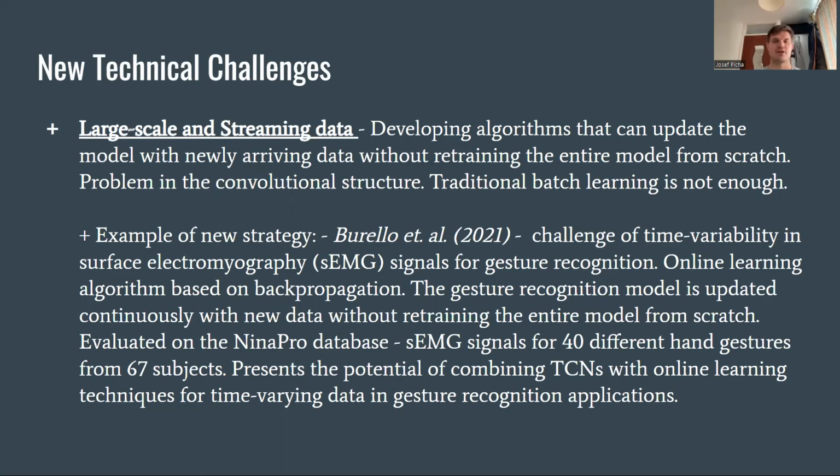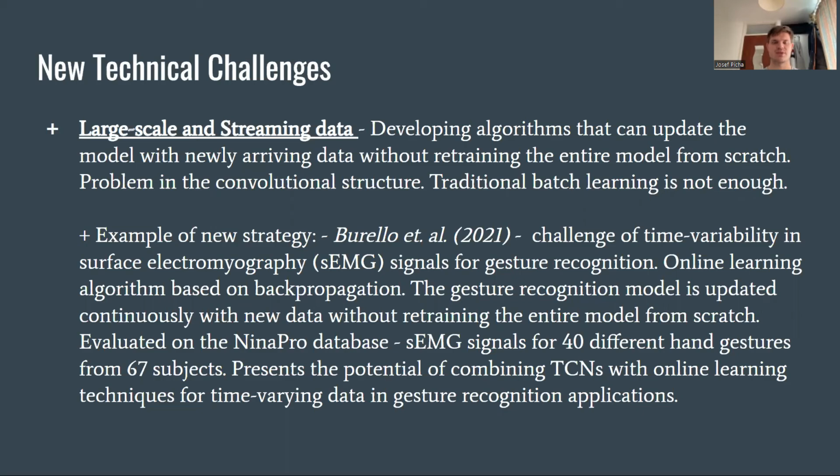A specific technical issue is adapting TCNs to handle large-scale or streaming data. The goal is to develop efficient online learning algorithms that can update the model with newly arriving data without retraining the entire model from scratch. In the context of TCNs, this can be particularly challenging due to the convolutional structure, which inherently relies on fixed-length input sequences.